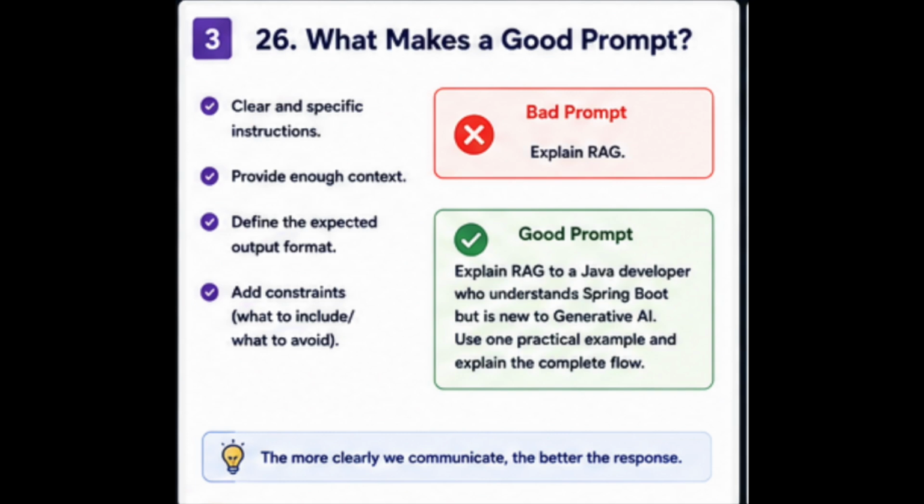Explain RAG to a Java developer who understands Spring Boot but is new to generative AI. Use one practical example and explain the complete flow. This prompt gives the model the target audience, the required level of detail, and the expected content. The more clearly we communicate our requirements, the more useful the response becomes.